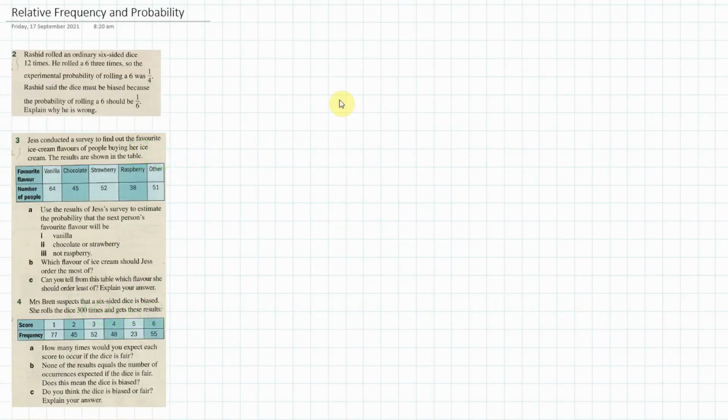G'day Year 9s, carrying on with frequency today. We're talking about relative frequency and probability, and experimental and theoretical probability, so we'll have a little bit of a chat about those.